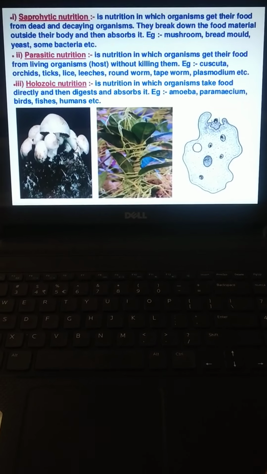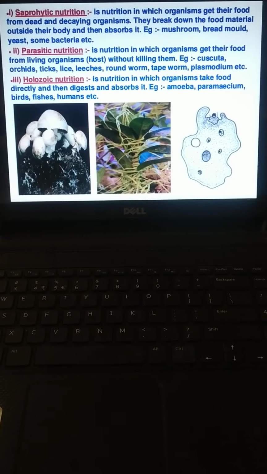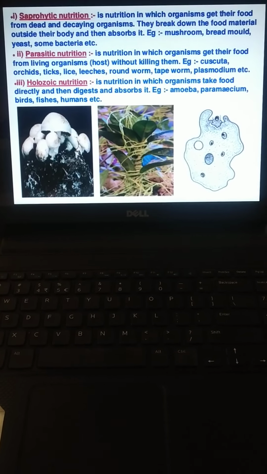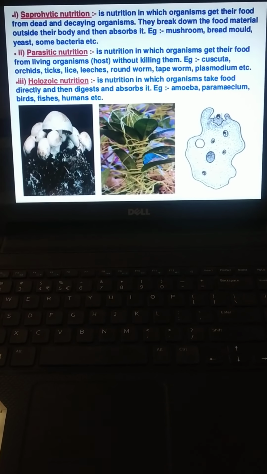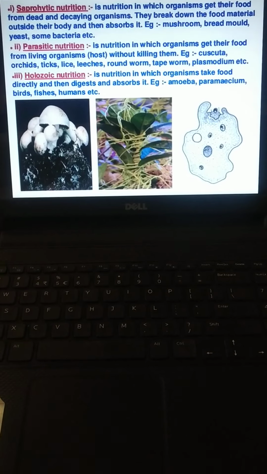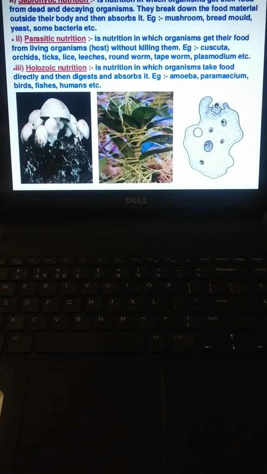Then second, parasitic nutrition is a nutrition in which organisms get their food from a living organism, that means the host, without killing them. Example, cuscuta, which we have studied in 7th grade. Then orchid, ticks, lice, leeches, roundworm, tapeworm, plasmodium, etc.